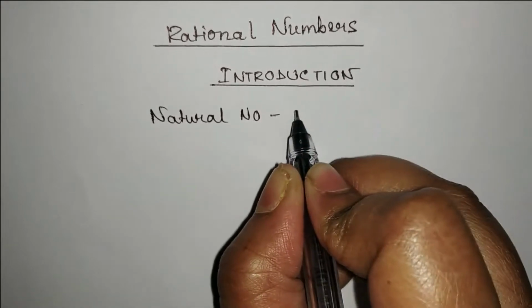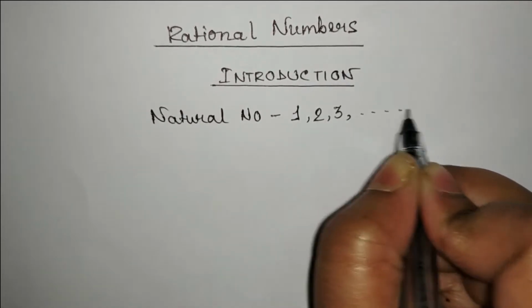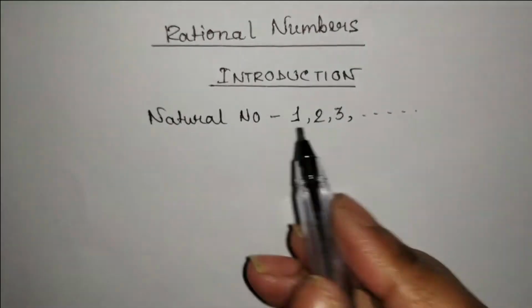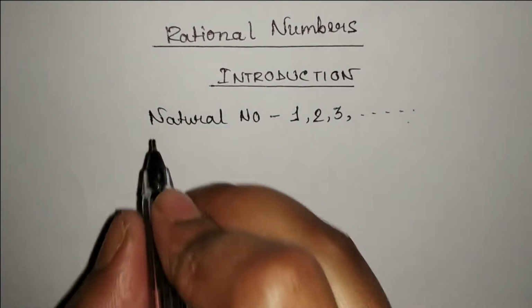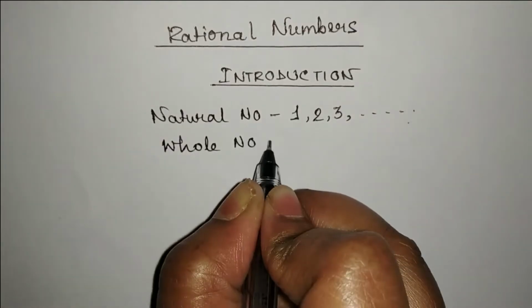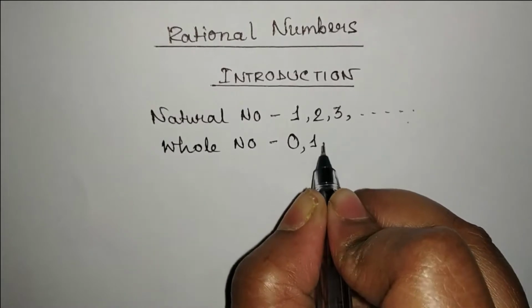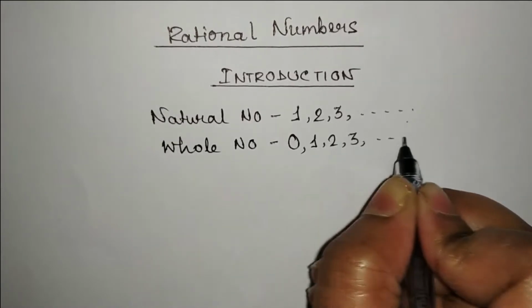Natural numbers start from 1. So 1, 2, 3 and so on are natural numbers. So from 1 to infinity are natural numbers. Now what are whole numbers? If we add 0 to this set of numbers, then it is said to be whole numbers.